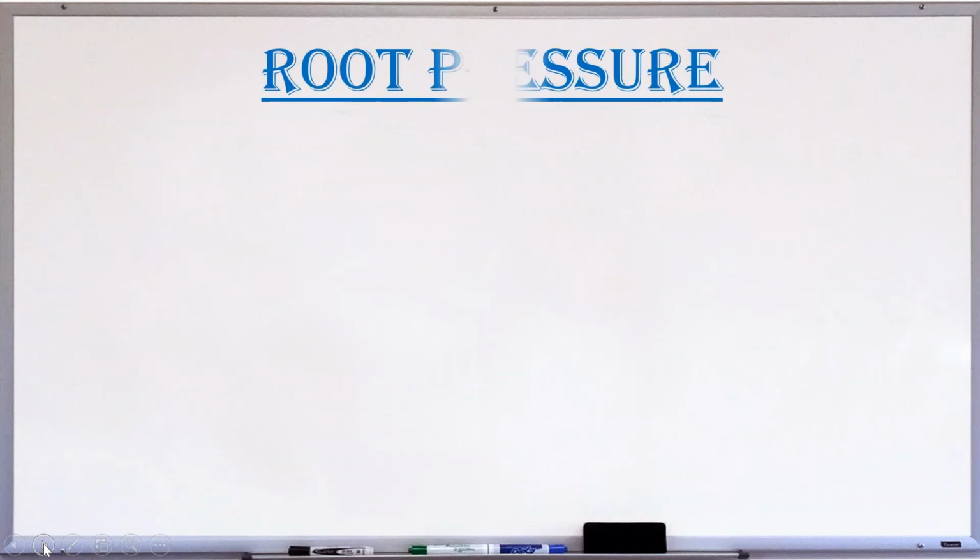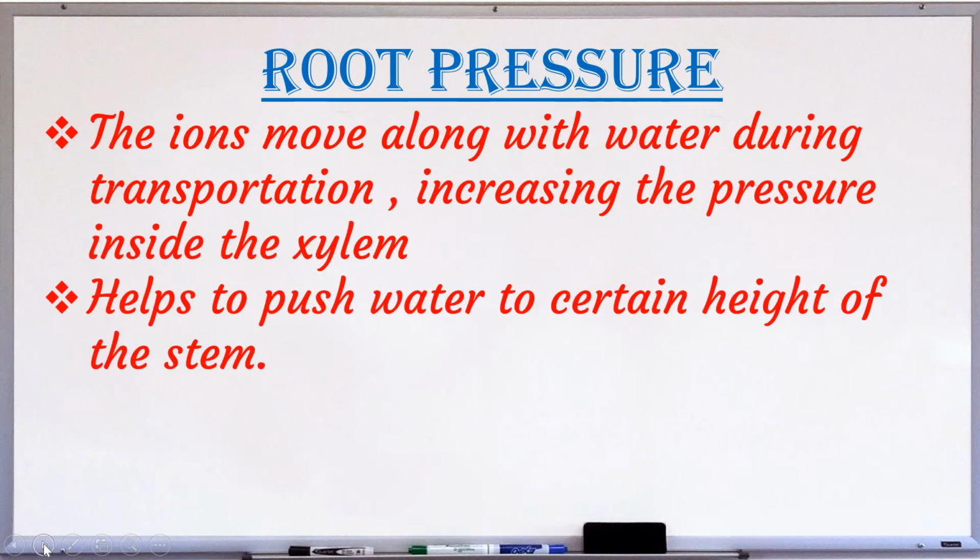This osmotic pressure, since it is created in the root, we call it root pressure. The root pressure helps to push water to a certain height. The quantity of water moving upwards through the xylem by root pressure is comparatively low. Root pressure plays a major role in transportation where transpiration rate is low.